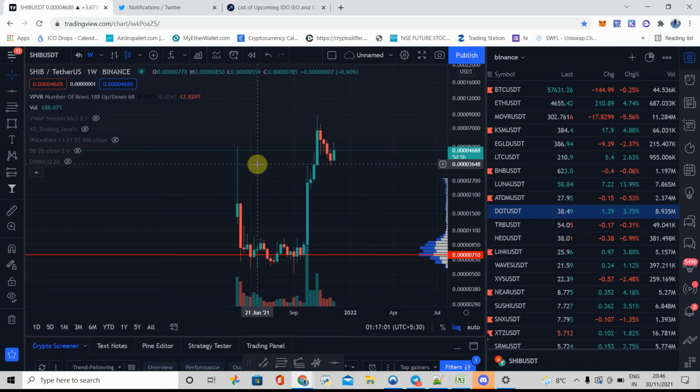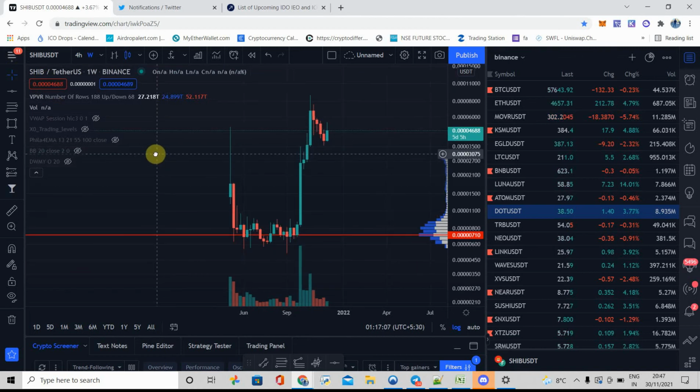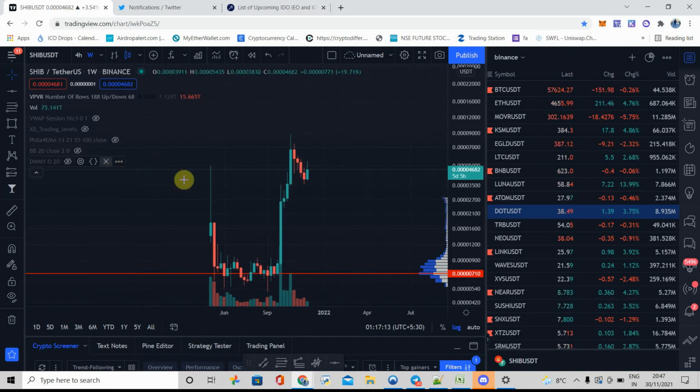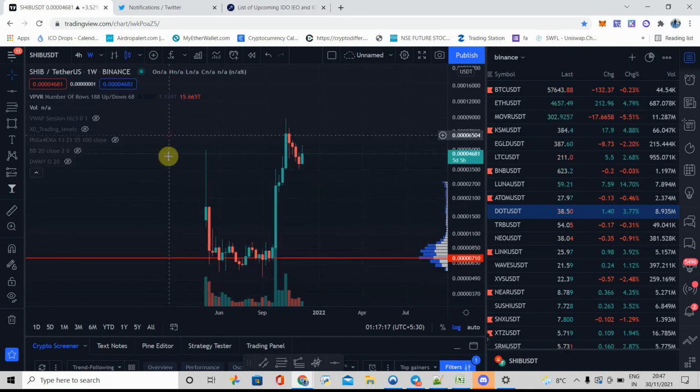Hello all, today I am going to do technical analysis on the meme coin, the Shiba Inu, which is on the Binance coin. So let's get started. The first thing first is we will draw the horizontal support and resistance lines from the higher time frame perspective and see what information we get on a weekly chart.